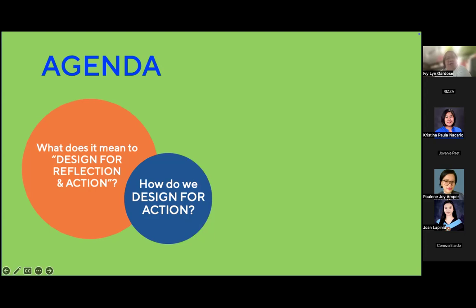It can just be bullet points for you. Anong ibig sabihin ng design for reflection and action? Does it mean more depth, more valuing? What does it mean for you? More meaning for the students?